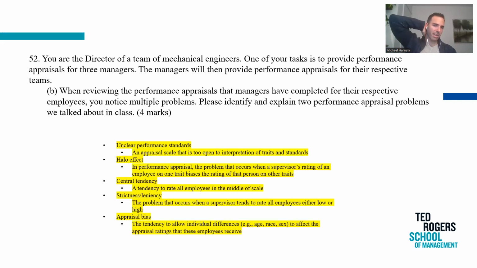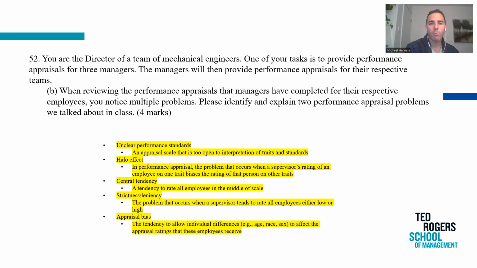Okay. Appraisal bias. I don't know why I started halfway down with central tendency. Sorry, I'll go back and do the first two after. Appraisal bias is probably the toughest one we talk about, where it's the tendency to allow individual differences, you can think like discrimination, so to speak, age, sex, race, to affect appraisal rankings or ratings that these employees might receive. So it's the idea that since I'm a male, I might, as a manager, appraise other males and might give them preference for whatever reason, right? That kind of idea. Straightforward and simple. It's a bias, right? It's a problem.